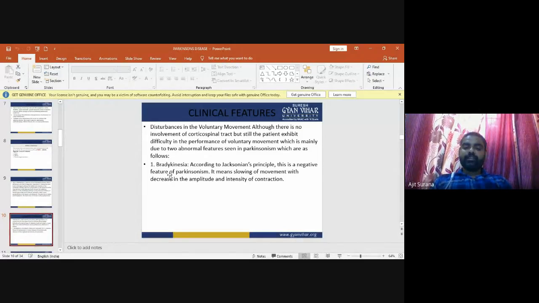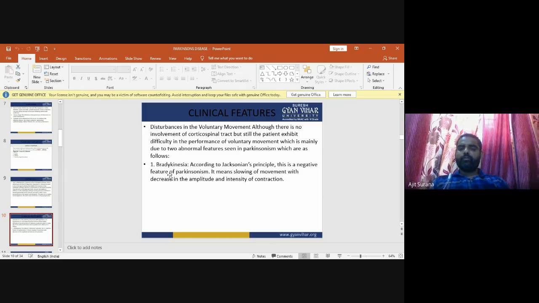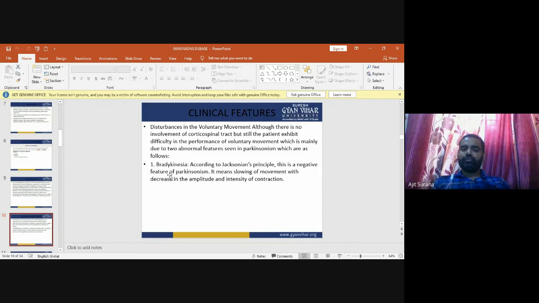In clinical features, there is disturbance in voluntary movement. Although there is no involvement of the corticospinal tract, the patient still exhibits difficulty in performing voluntary movements, which is mainly due to two abnormal features seen in Parkinson, which are the following. The first one is bradykinesia.